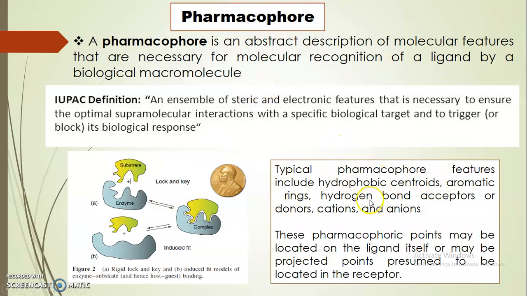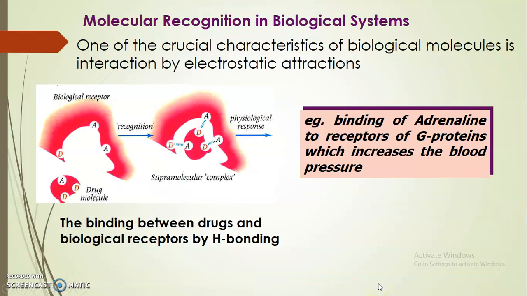Typical pharmacophore features include hydrophobic interaction and aromatic rings, hydrogen bond acceptors or donors, or cations and anions. Such features have to be understood, and that area is called pharmacophore. This pharmacophoric point may be located on the ligand itself, or may be projected points presumed to be located in the receptor. One of the crucial characteristics of a biological molecule is the interaction, electrostatic attraction.